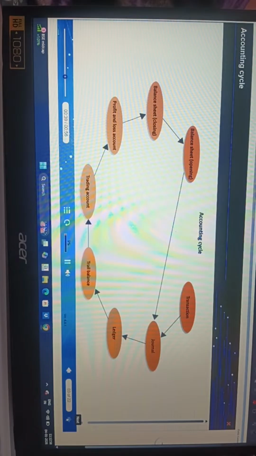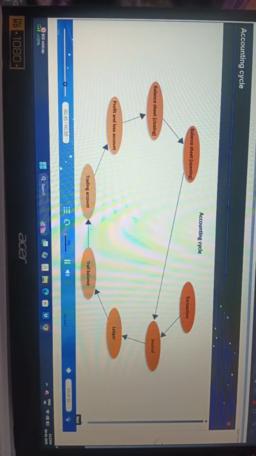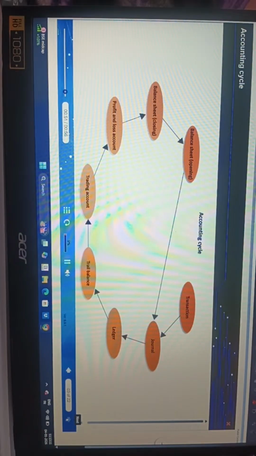The preparation of trading and profit and loss account is the next step. P&L account gives the net result of the business transactions. Balance sheet is prepared at the end to know financial position of the business. The last year's figures are carried forward as the opening balances for the next year.